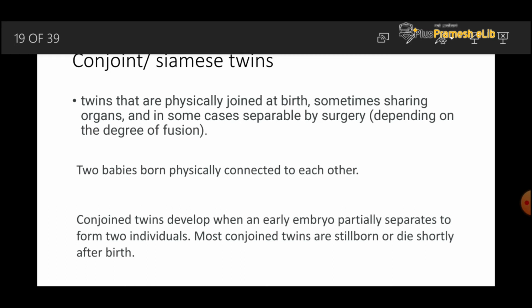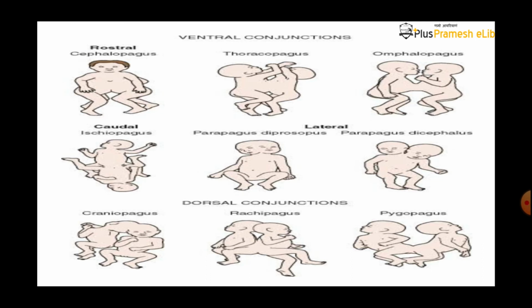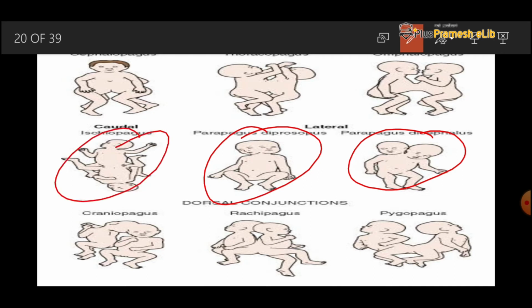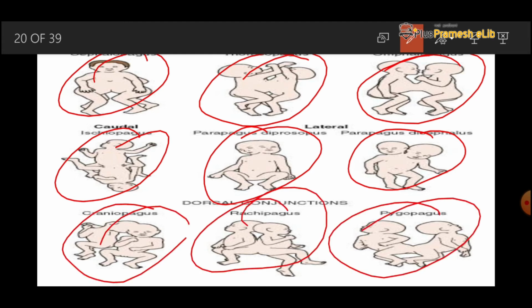Let's see the different types of conjoined twins. You can easily see all the embryos, or all the children, are physically joined to each other. They are called conjoined twins. What is the reason behind that?